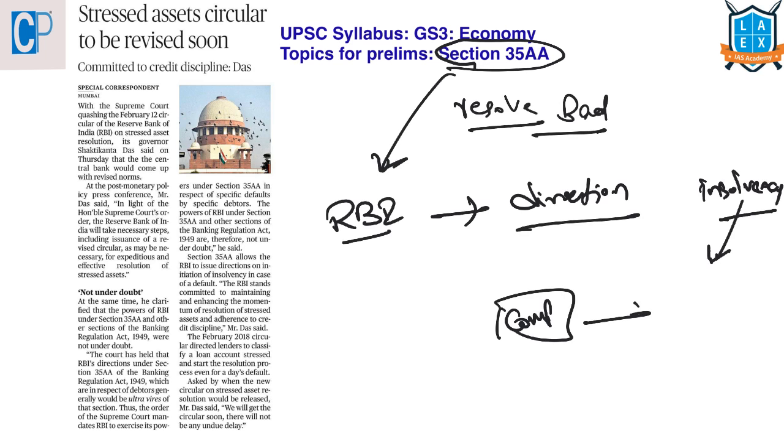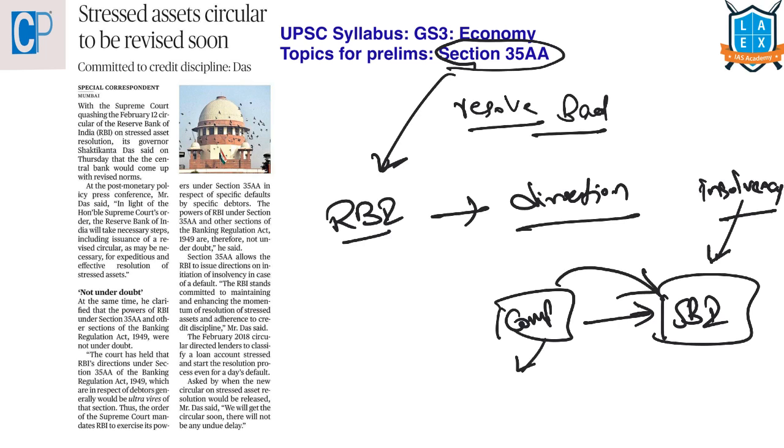This company has taken a loan from a bank, let it be SBI, and due to some internal and external factors, due to the failure of its business functioning, it failed to repay its loan. Now this situation will be known as insolvency, and if it is legally declared, then that is known as bankruptcy.